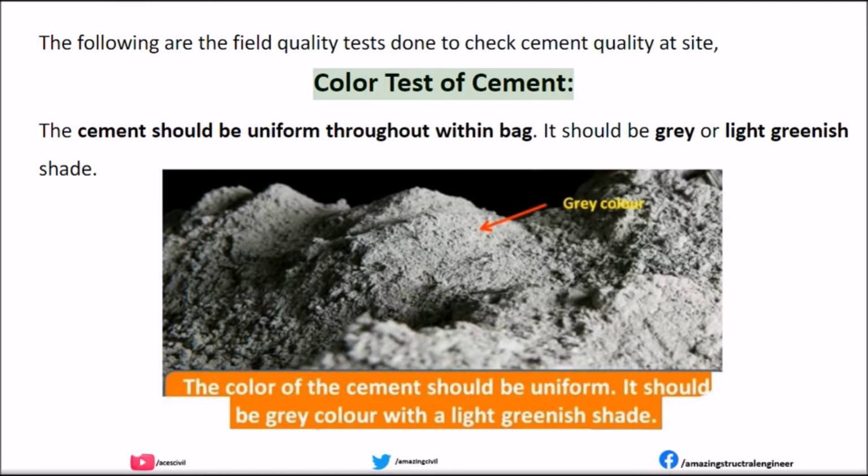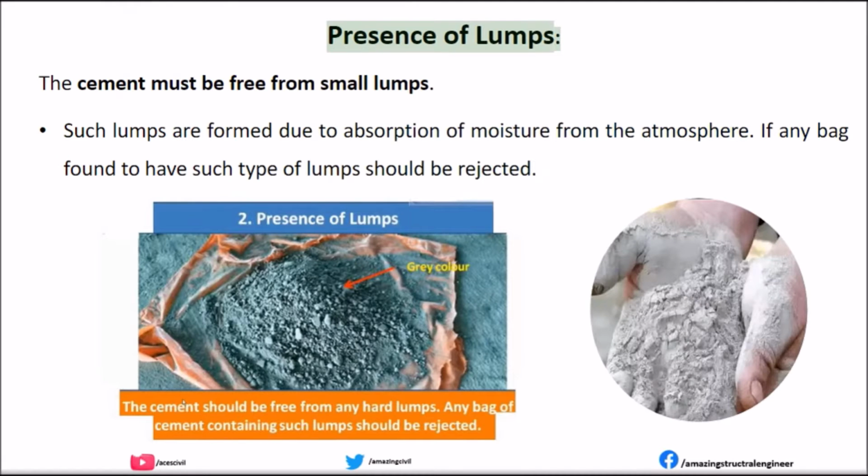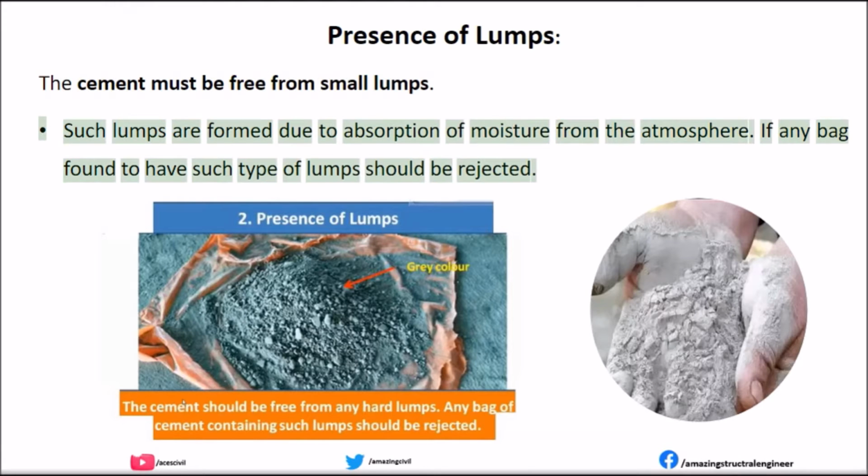Color test of cement. The cement should be uniform throughout within the bag. It should be gray or light greenish shade. Presence of lumps. The cement must be free from small lumps. Such lumps are formed due to absorption of moisture from the atmosphere. Any bag found to have such lumps should be rejected.